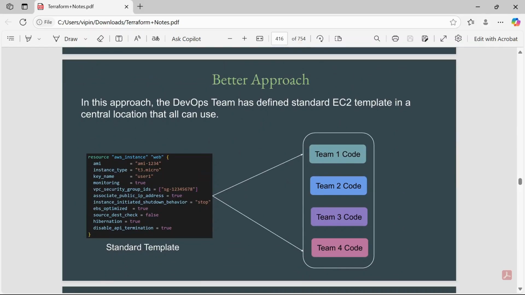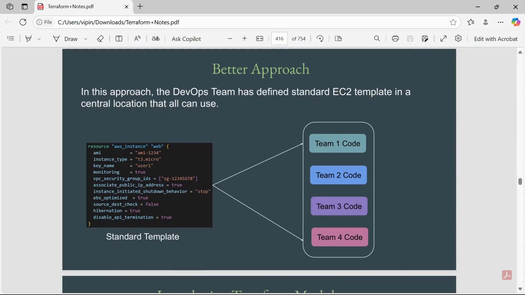In this approach, the DevOps team defines a standard EC2 template in a central location that everyone can use. Suppose we create a standard configuration here to provision and create EC2 instances. We just have to call this configuration template.